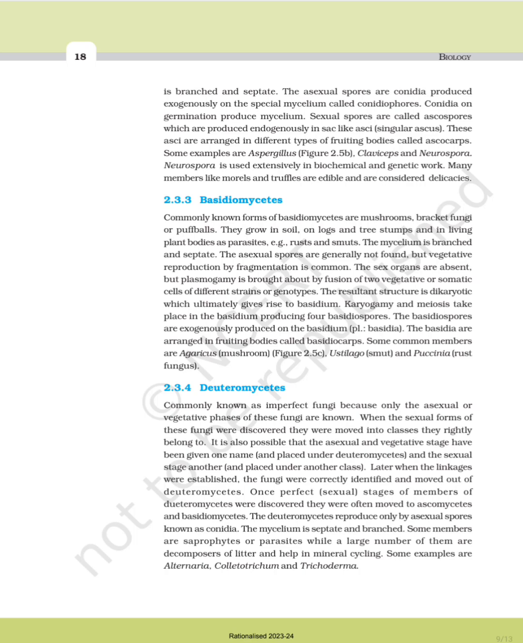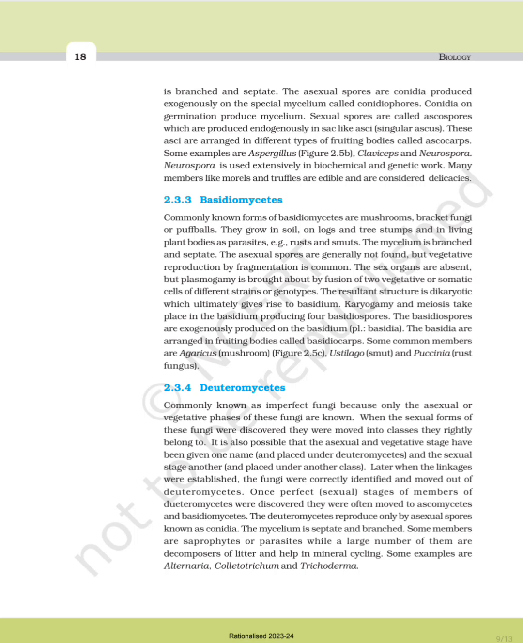Karyogamy and meiosis take place in the basidium, producing four basidiospores. The basidiospores are exogenously produced on the basidium, plural basidia. The basidia are arranged in fruiting bodies called basidiocarps. Some common members are Agaricus, the mushroom, Ustilago, the smut, and Puccinia, the rust fungus.